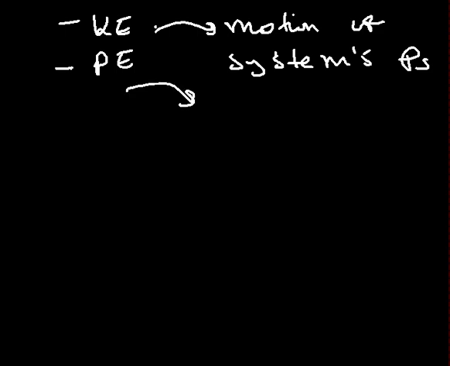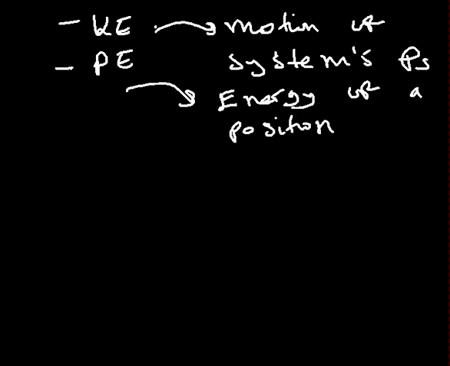Potential energy is the energy of a position. Some books call it the energy due to the height. That is what they call potential energy.